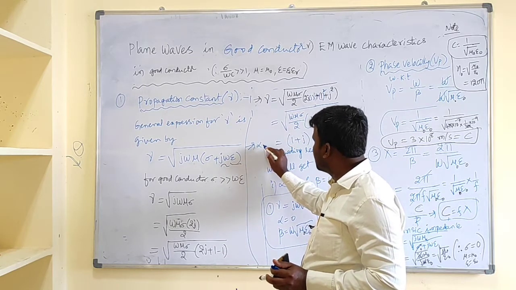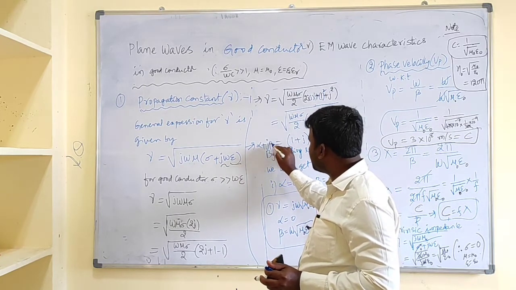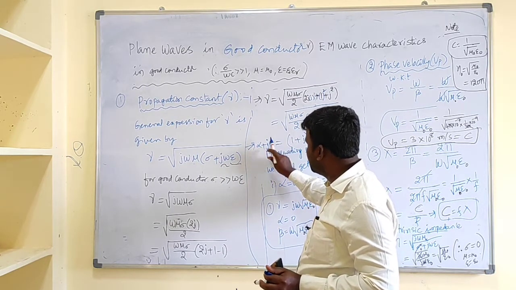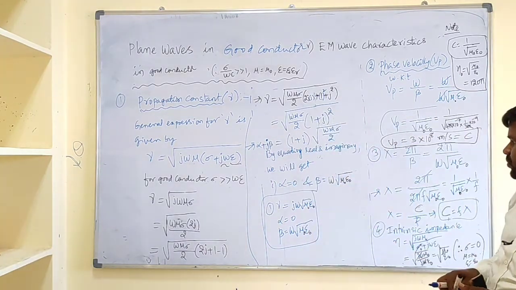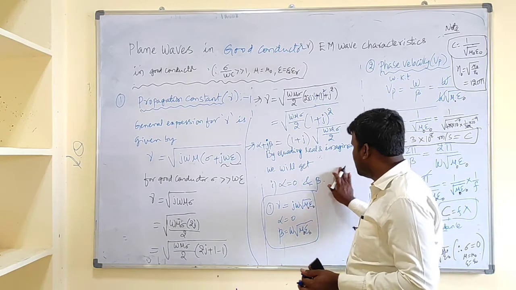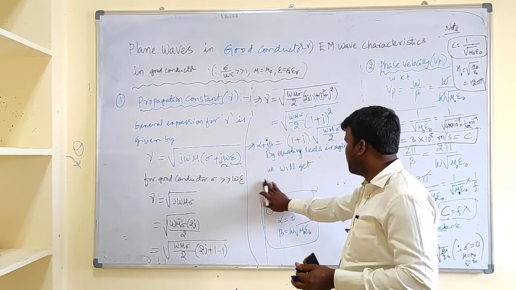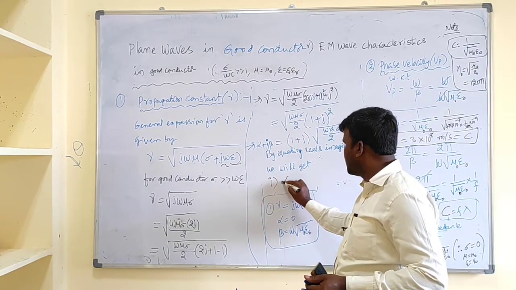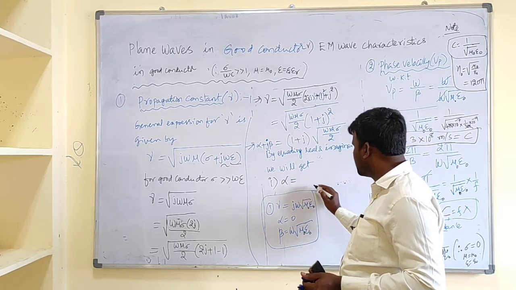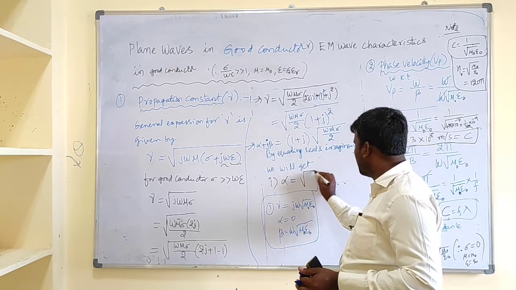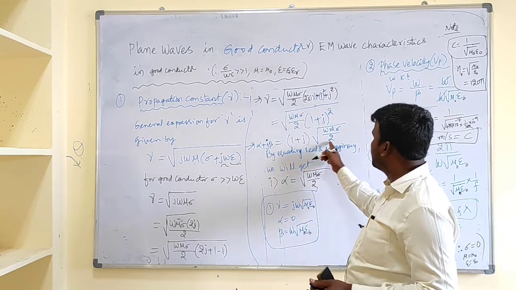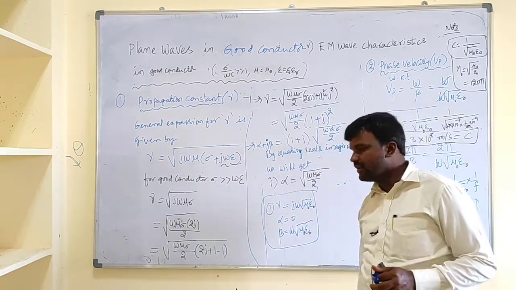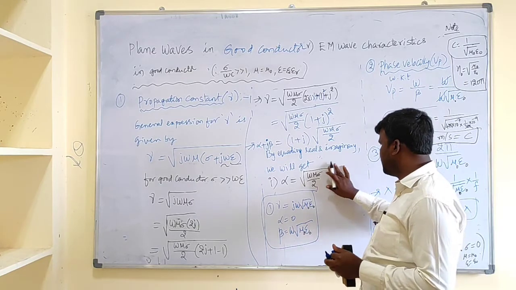By equating real and imaginary parts on the left hand side, what we will get? Gamma is nothing but alpha plus j beta. By equating real and imaginary terms, alpha is under root omega mu sigma by 2, because 1 into this part gives the real term, and j into this part is j beta.